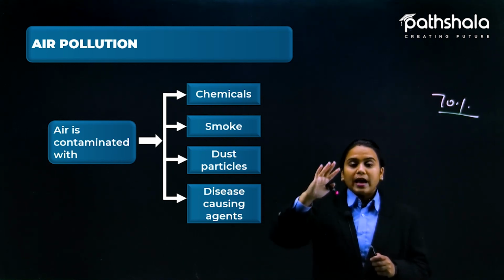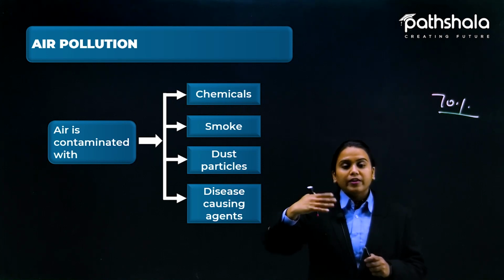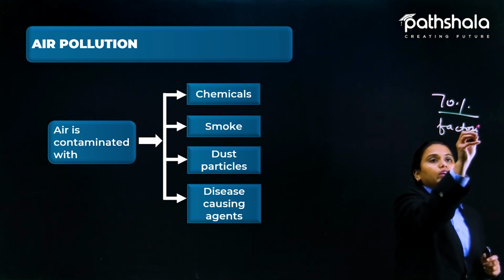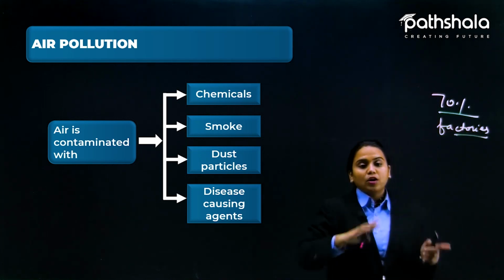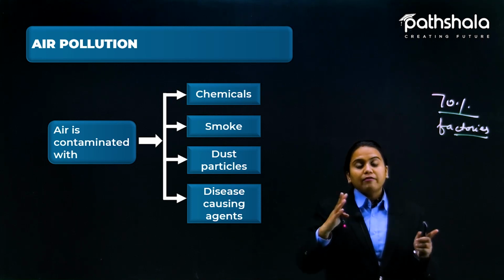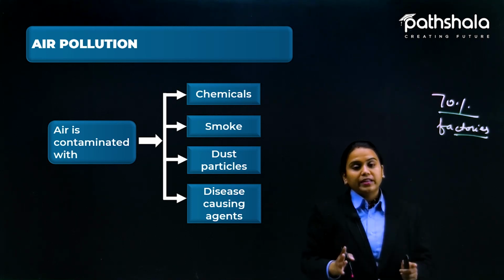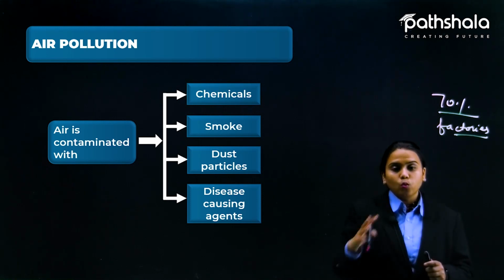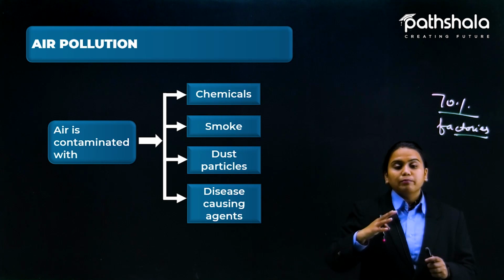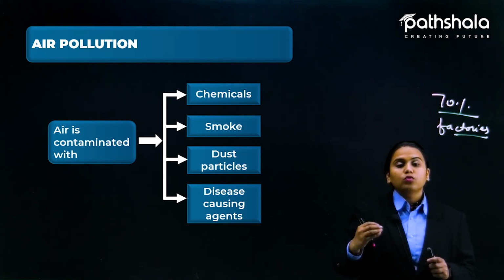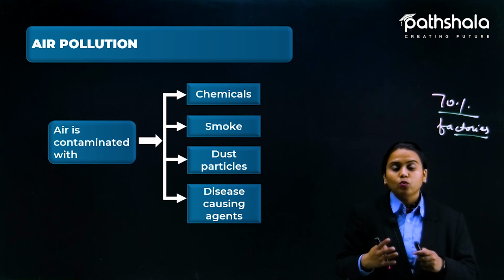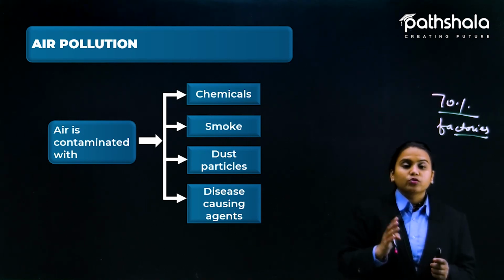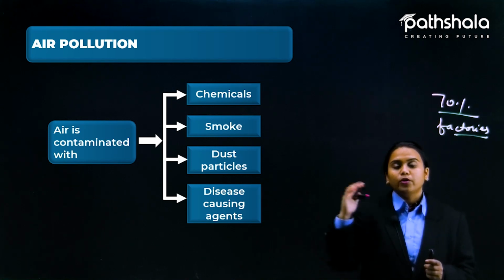Now, the chemicals we are generating come from factories. Nowadays we have a population of around 1.3 billion, and not only in India but across the whole world. We are making it so effective that our ozone layer may burst. I am going to tell you what the ozone layer actually is, but it is a layer around the earth, and it is going to burst because of these pollutants.